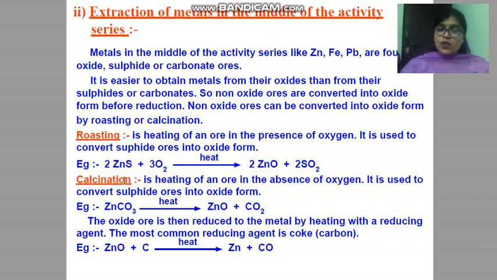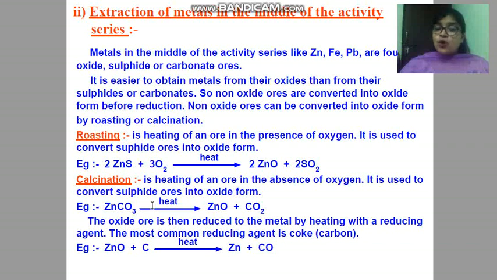Now the second step is calcination. If the ore is present in carbonate form, again we have to heat it, but here it will be done in absence of oxygen, and that process is known as calcination.